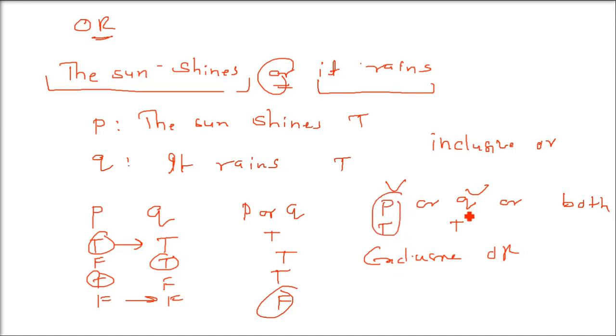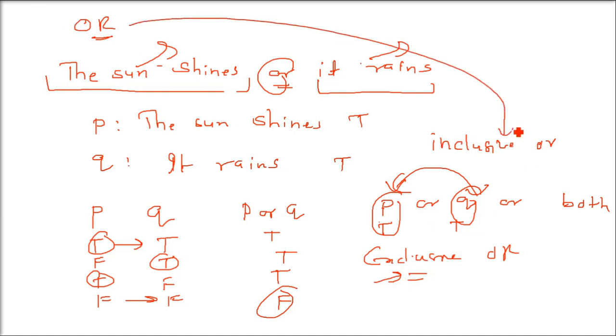That is, exactly one of the two alternatives is exclusive OR. And when we say at least one of the two alternatives, we call it inclusive OR. So in all this discussion, we are only going to talk about inclusive OR unless I specify otherwise. Exclusive OR we are not going to take. I am just telling you that exclusive OR, that is P or Q but not both, means exactly one of the two alternatives.